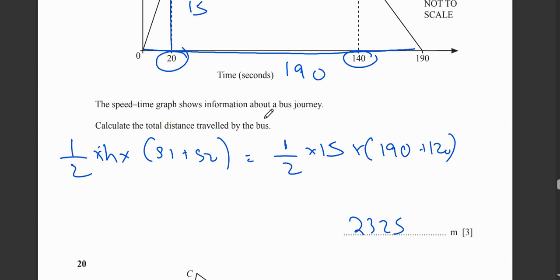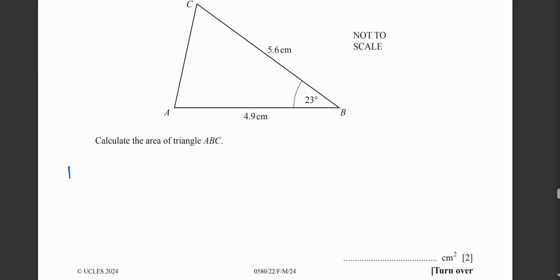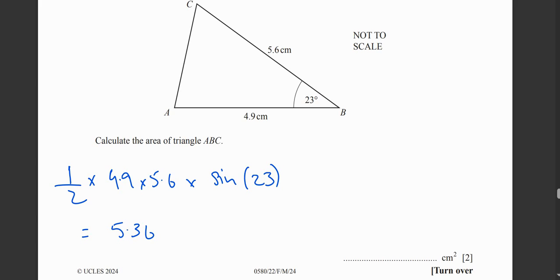2325. Next question, calculate the area of triangle ABC. Okay, so the formula for this question is half AB sine C: half multiplied by a, which is 4.9, multiplied by b, which is 5.6, multiplied by sine C, which is 23. So this turns out to be 5.36, guys.